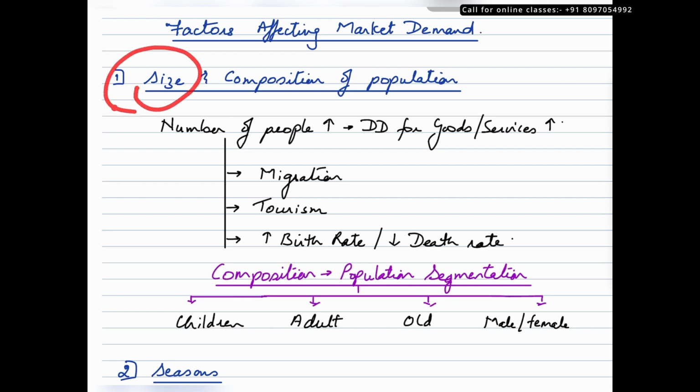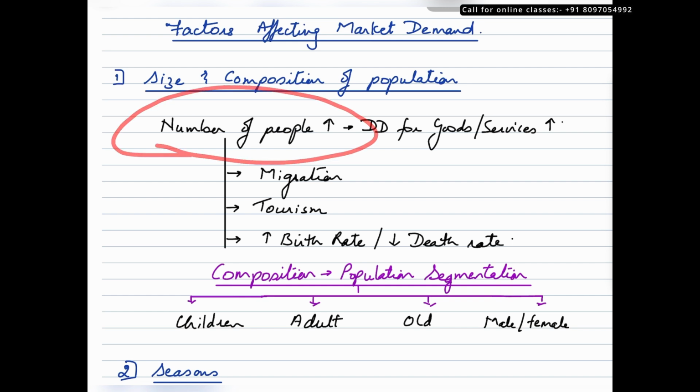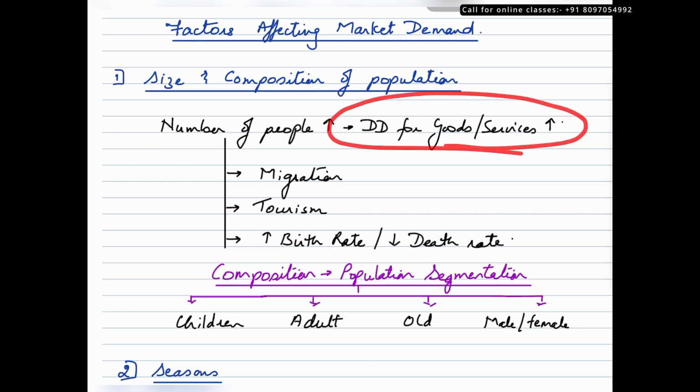So the term size means basically how many people are there in a given market. On a general notion, if there are more number of people, obviously by default there will be more demand for goods and services. So as the number of people goes up, the demand for goods and services also goes up.